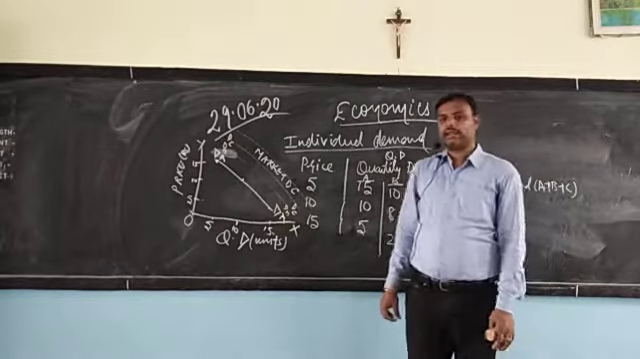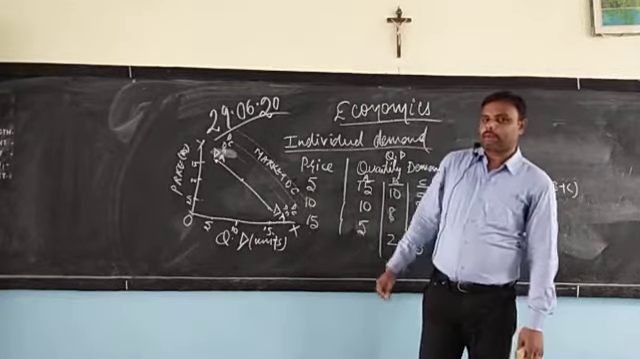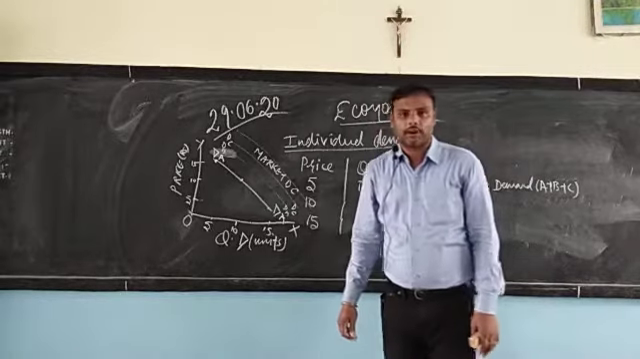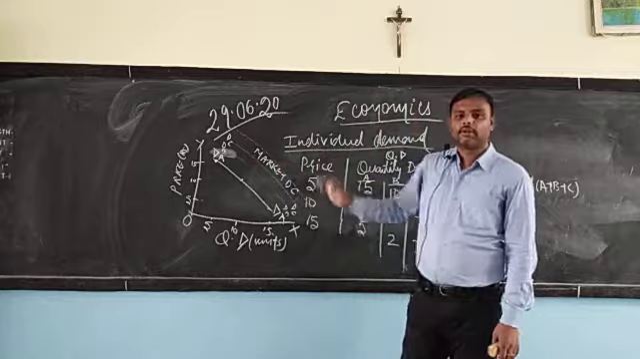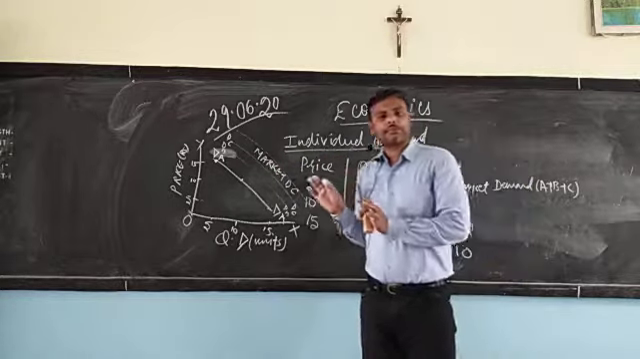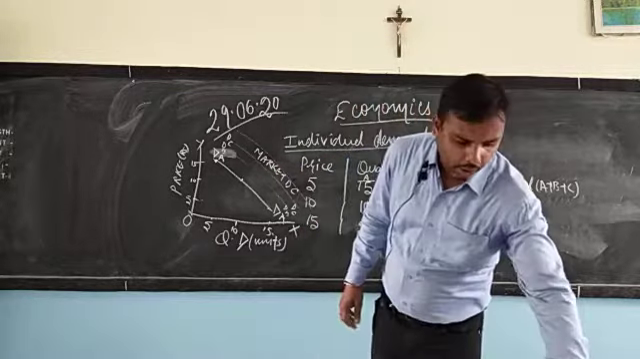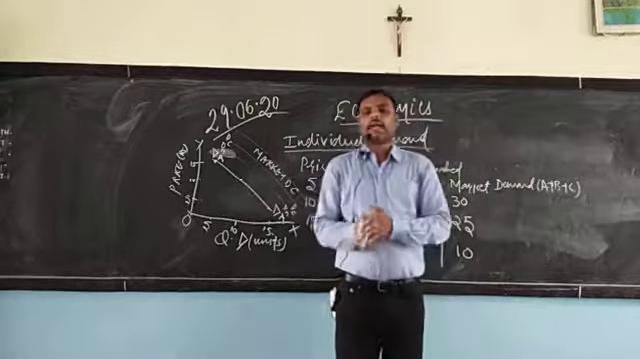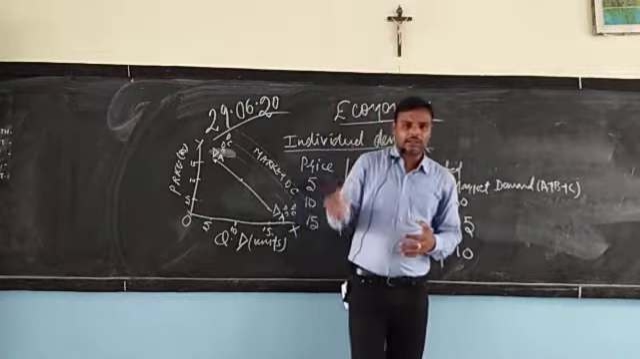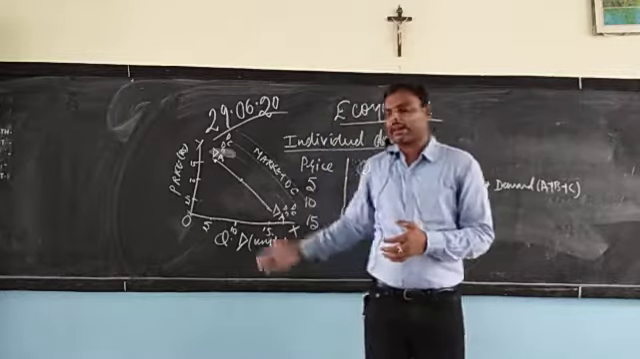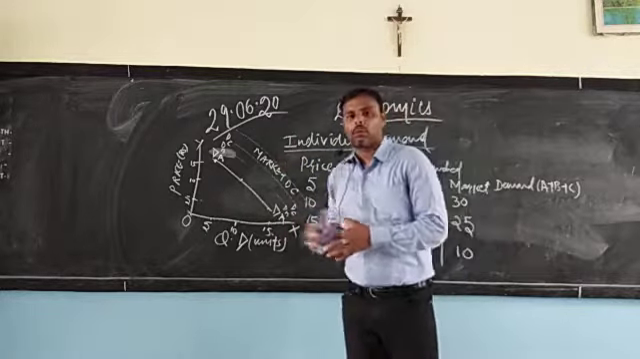Tomorrow we'll see why the law of demand works on the principle of inverse relationship, and why the demand curve slopes downward. This is a food for thought question for you all: why does the demand curve slope downward? Figure out the reason. What could be the reason that the demand curve always goes down?